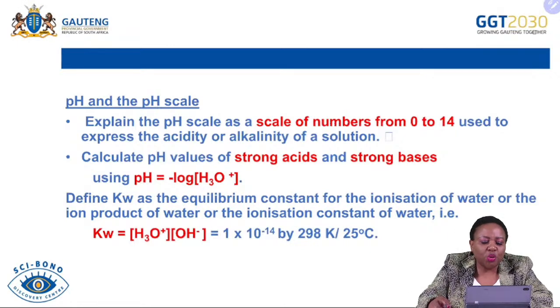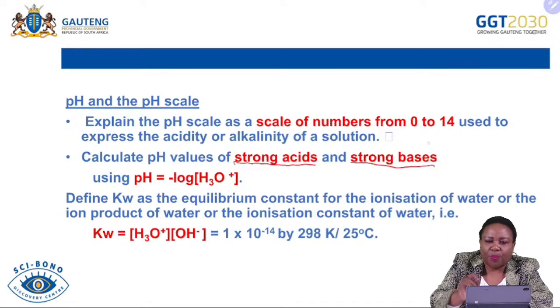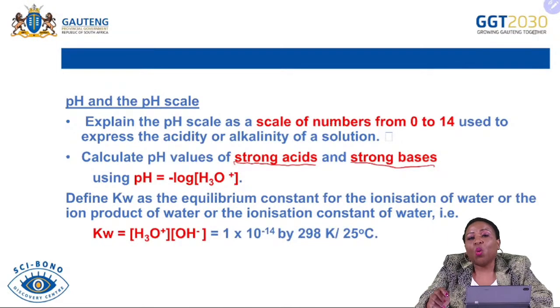Because when we look at the pH, we are only going to concentrate on the pH of strong acids and strong bases. Where you have a weak acid or a weak base, an examiner will definitely provide you with a pH so that you calculate some of the variables. However, if you need to calculate a pH, you need to calculate the pH of strong acids and strong bases. What is the reason for that?